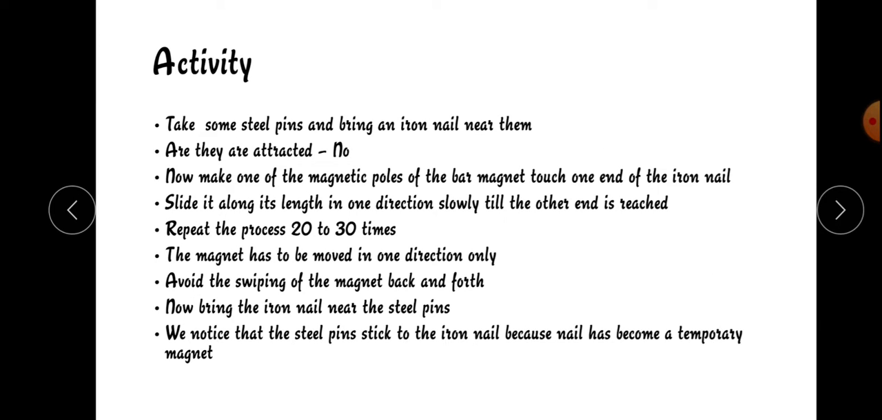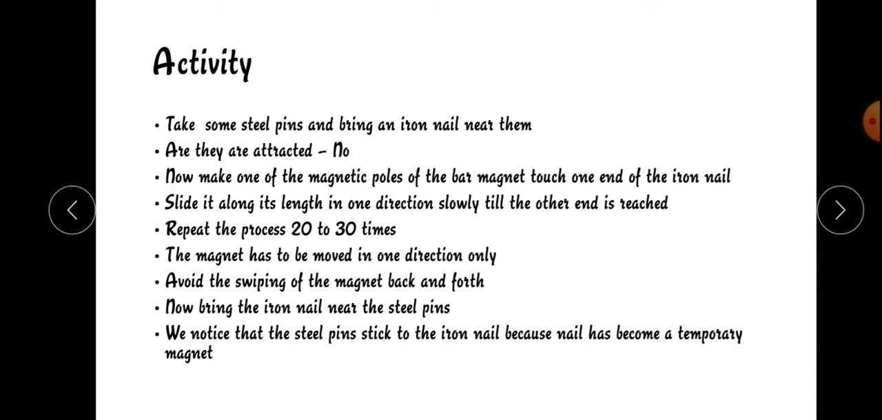Now let's see one activity for temporary magnets. First take some steel pins and bring an iron nail near them. Are they attracted? No, there won't be any attraction between the steel pins and the iron nail.